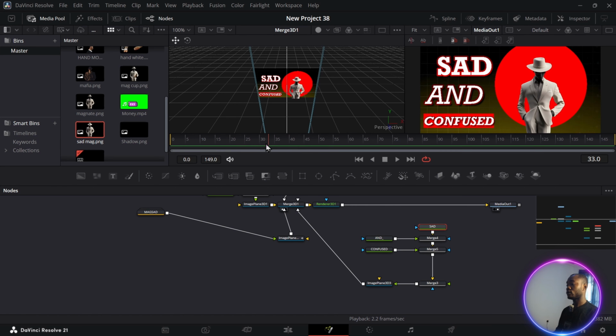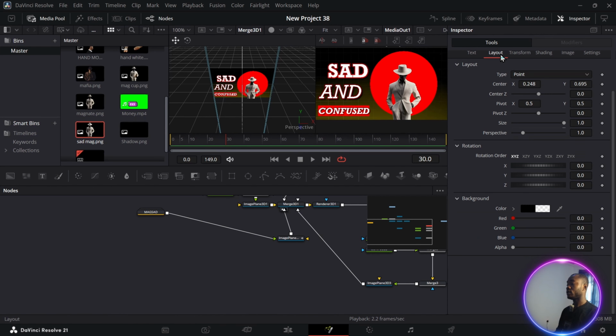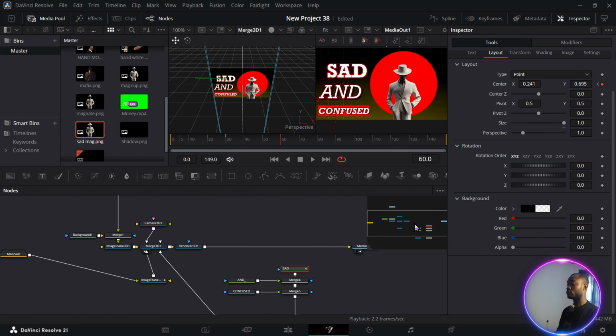So at our frame 30 here, click on our first text, which is "side", go to layout, drag it out. You use your first screen to monitor if the 3D camera is still capturing the text. After dragging it out, set a keyframe. Then when we get to frame 60 like this, we want it to come outside, you just drag it. You can decide to add glow to your text.